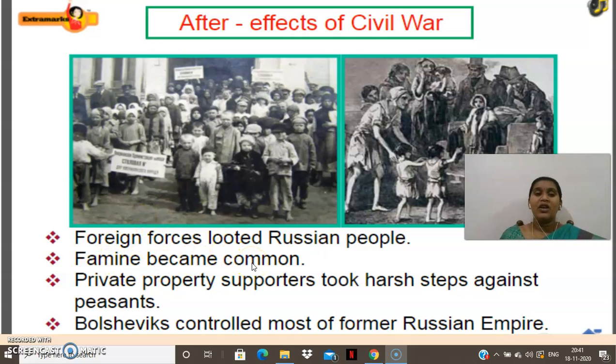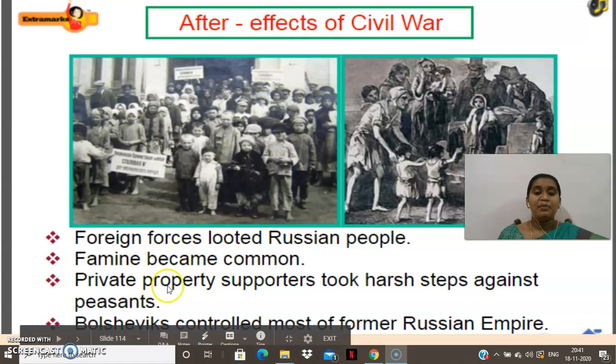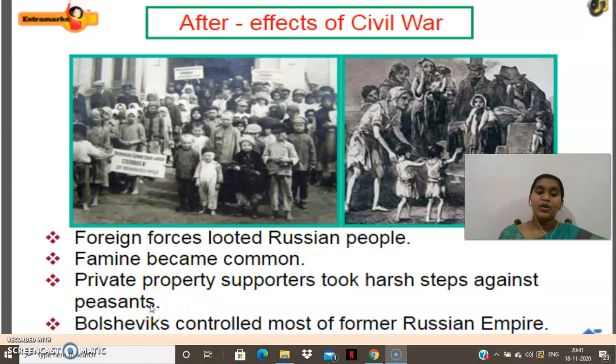And then famine became common. We know that there was already a famine, and the people were struggling a lot without food. Food was a major problem, people were suffering, and prices of products were already increasing. So that was a common problem they were facing. And private property supporters took harsh steps against peasants. Because private property had been abolished, those people started to take harsh measures against the peasants, that is the agricultural people.